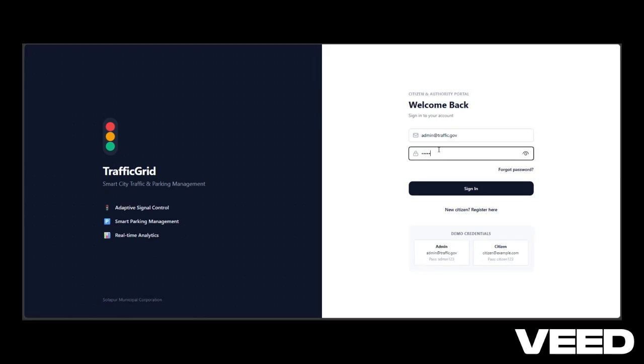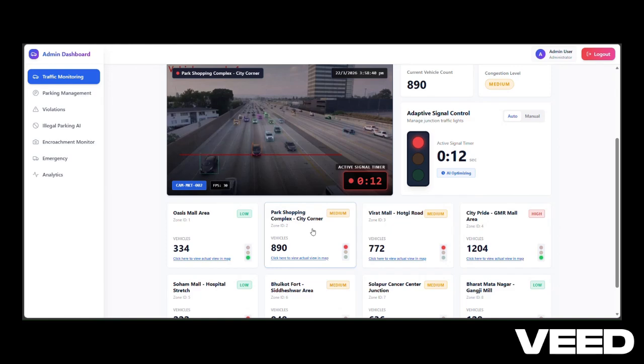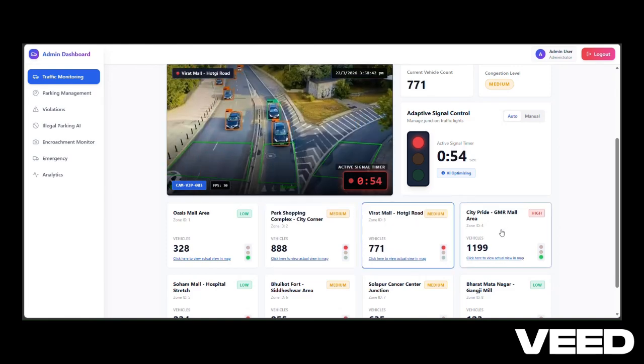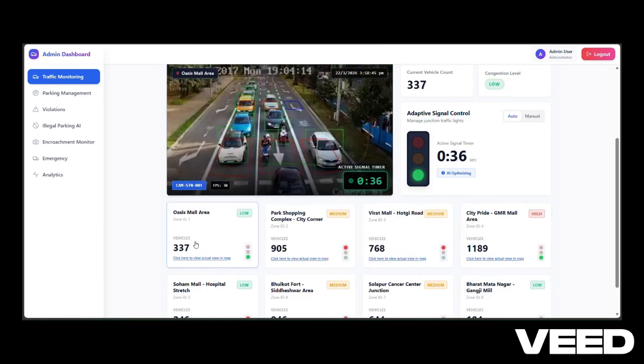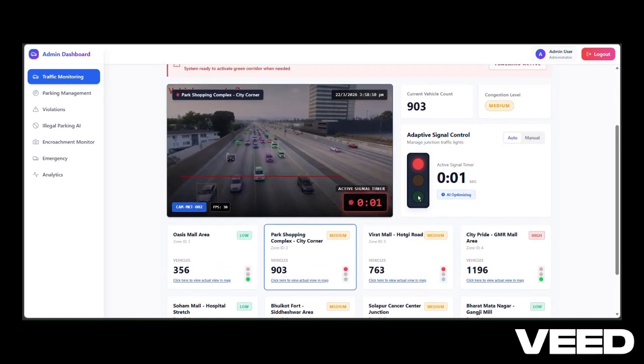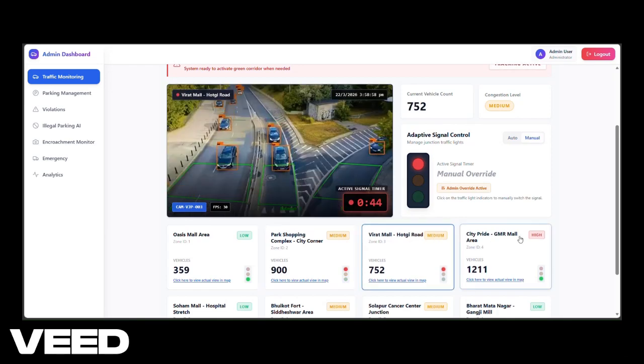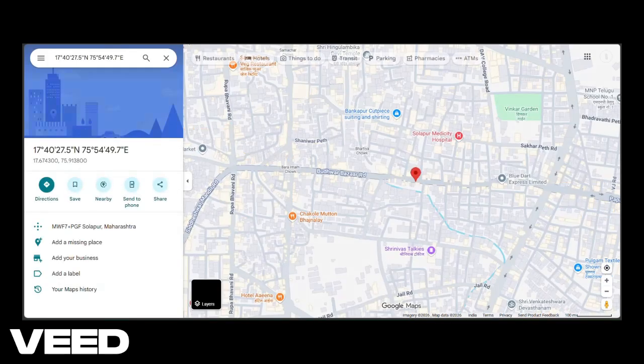Once you enter your login credentials in the admin portal, the first thing that you see is the live traffic monitoring module, where you can navigate to different zones and analyze the traffic based on traffic density. You can also monitor and control the signals. These signal controllers can be either auto or manual, where the manual controllers can control it manually, and the auto controller is based on traffic density optimization. Once you click on it, all the locations are geo-mapped, so you can easily map them.